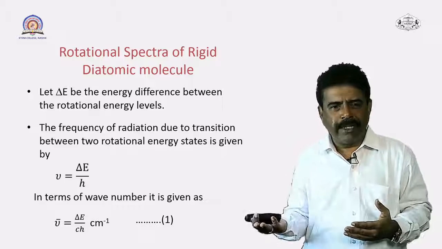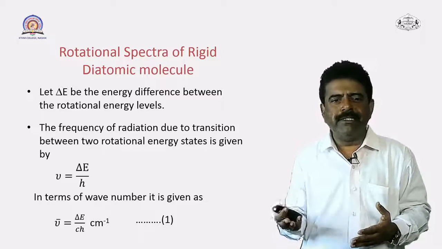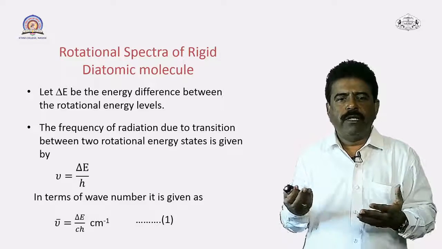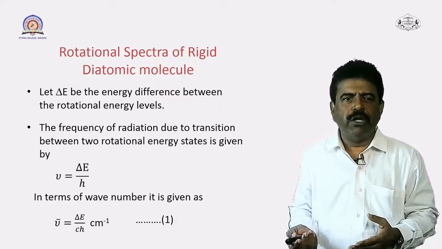C we have taken to the right hand side in the denominator, and the unit is centimeter inverse, because wave number is represented in the unit centimeter inverse. So, let us assume that this is equation number 1.